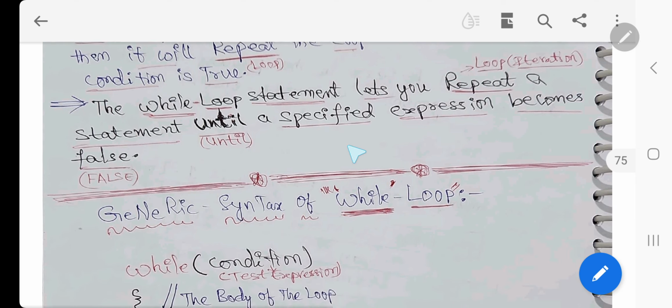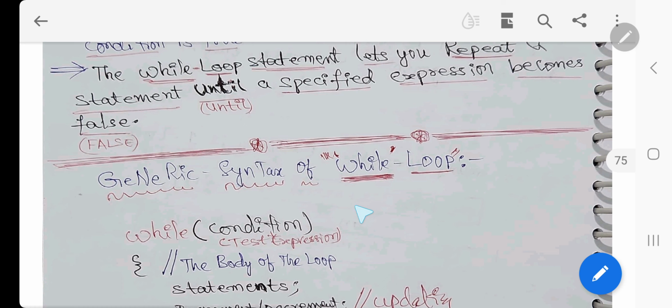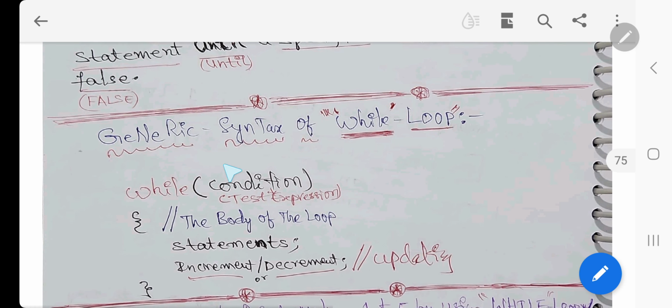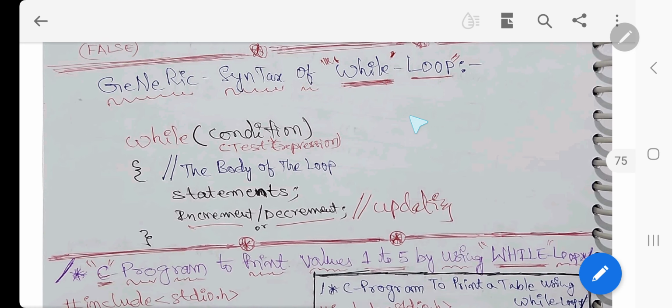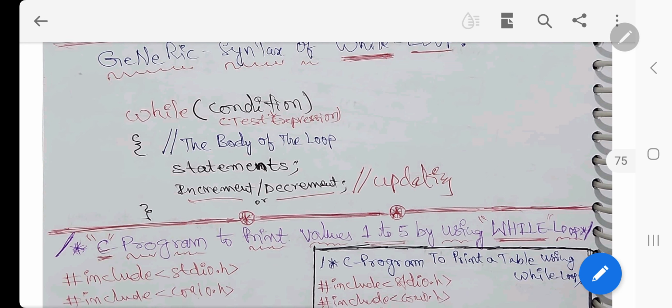When the condition is false, it will come out. Now you can understand with this generic syntax of while: there is a condition in brackets, then the body of the loop statements, then increment or decrement will be here, then the loop will be closed.